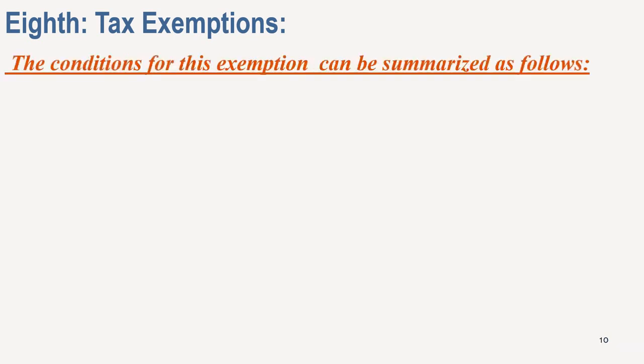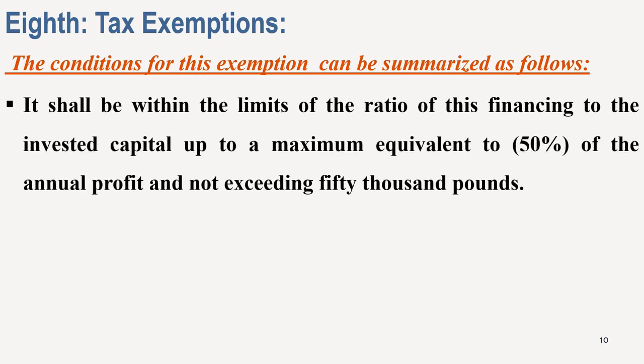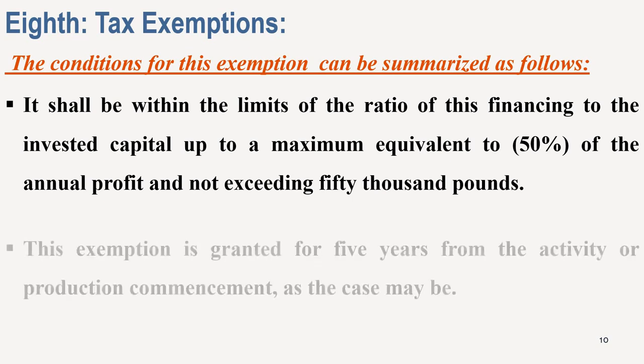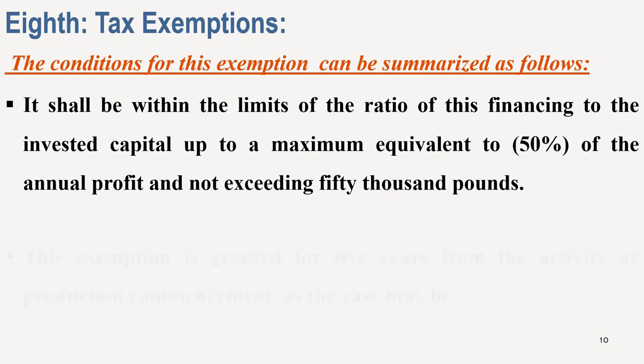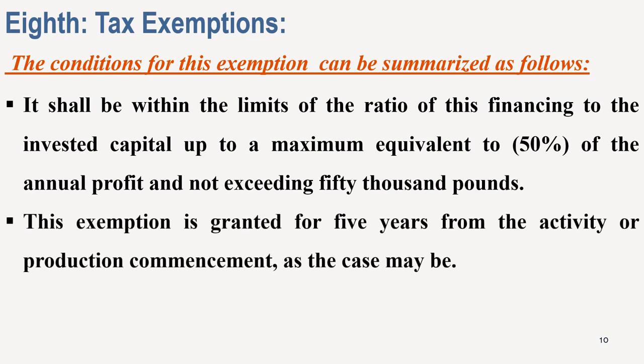The conditions for this exemption can be summarized as follows. It shall be within the limits of the ratio of this financing to the invested capital, up to a maximum equivalent to 50% of the annual profit and not exceeding £50,000. This exemption is granted for 5 years from the activity or production commencement, as the case may be.